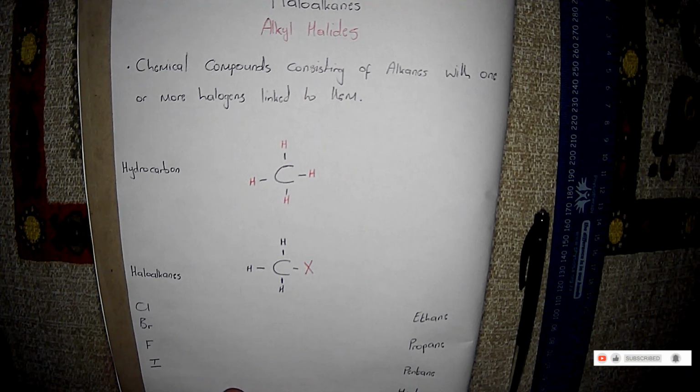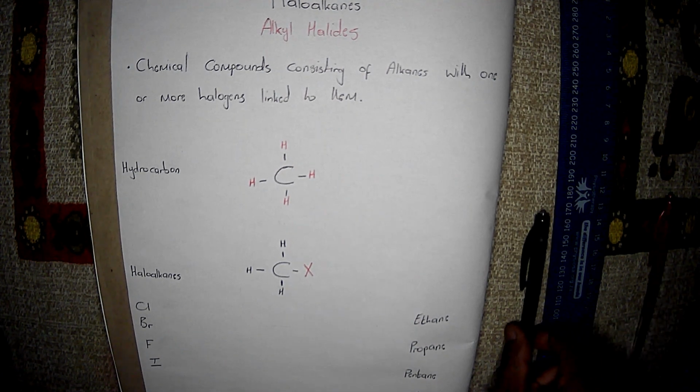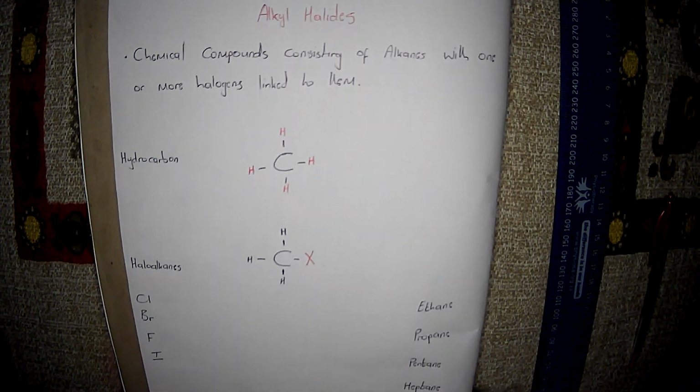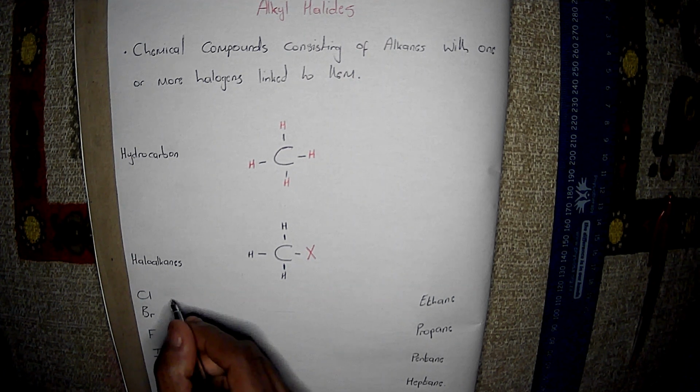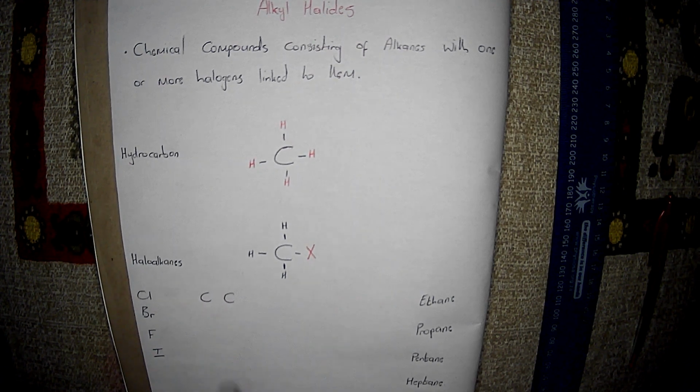If you remember our introduction video, if you haven't checked it out, please do go back and check it. So I'm just going to make maybe four examples with each of these. The first example would be chlorine with ethane. Ethane, remember, is the second hydrocarbon, so it has 2 carbons.